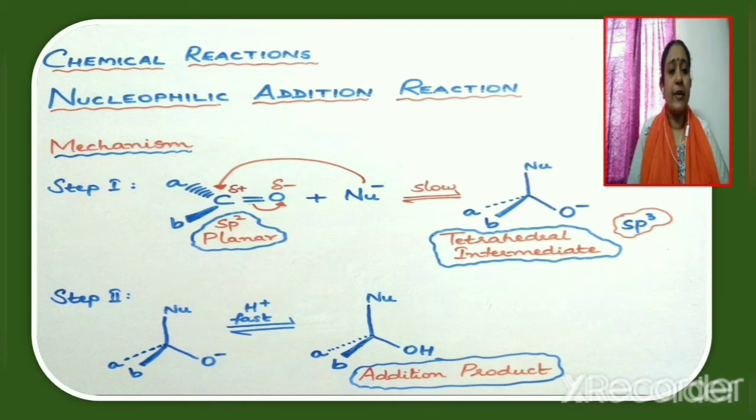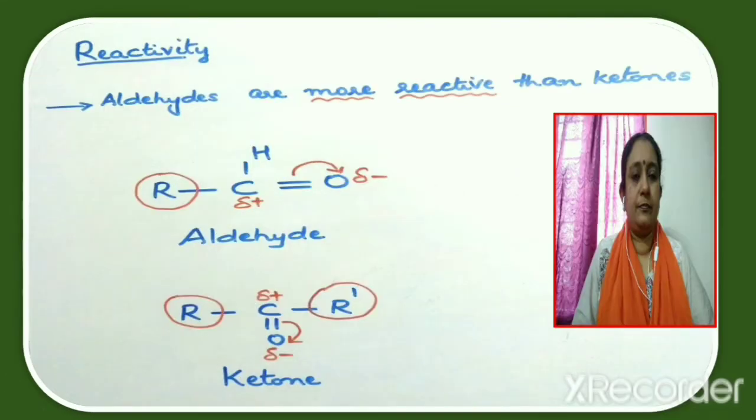Now when the nucleophile attacks the carbonyl carbon, it gives a tetrahedral intermediate. Note that the hybridization changes from sp2 to sp3. Now in the second step, addition of H+ takes place to the tetrahedral intermediate. This step is fast and it is reversible and it results in the formation of addition product. Reactivity. It is found that aldehydes are more reactive than ketones.